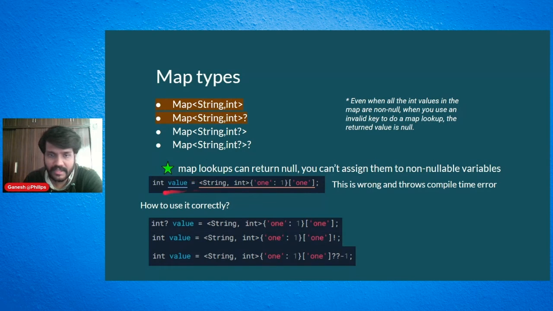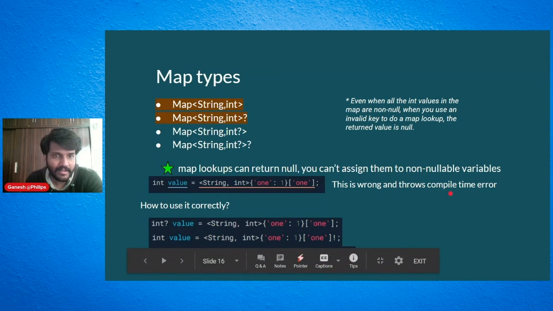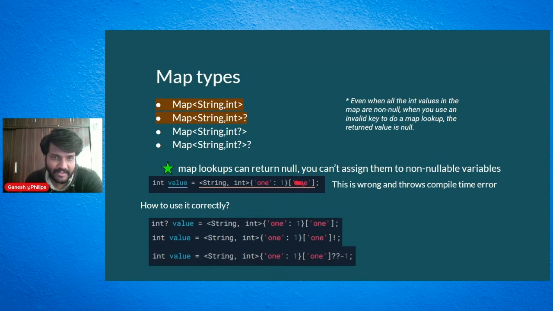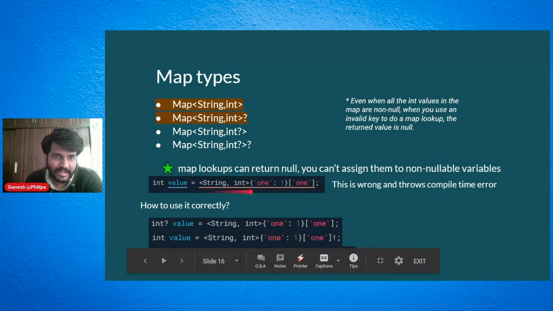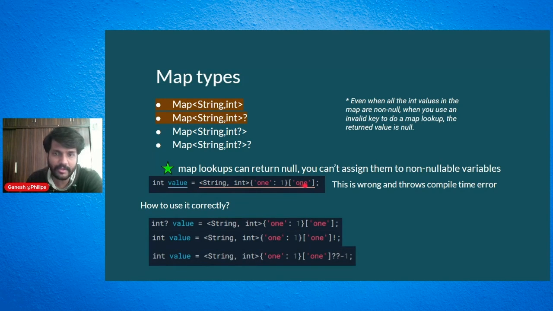So if you see here, let's say int value, and I've given it like this. In this scenario, this is wrong, and it actually throws a compile time error, because this value may not be there. It is a lookup. If you see here, this is actually looking for one. It does exist, but the thing is, the lookup should always be a nullable value.